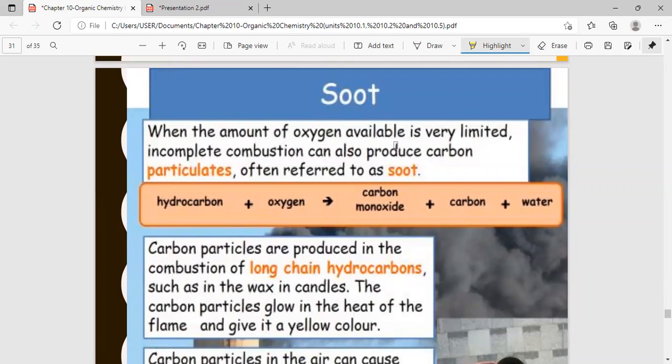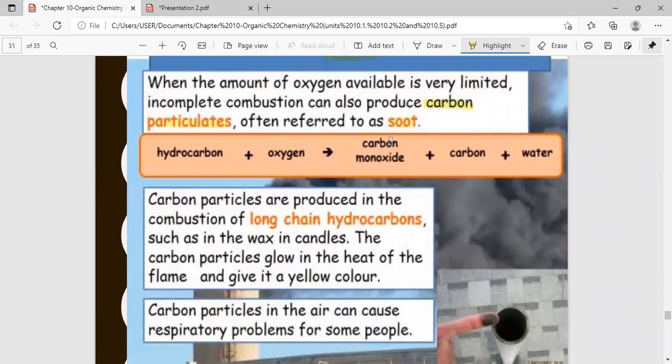We earlier saw that during incomplete combustion, carbon particles are also formed, and these carbon particles are generally called soot, S-O-O-T, soot. So this is the equation for the formation of soot or carbon.